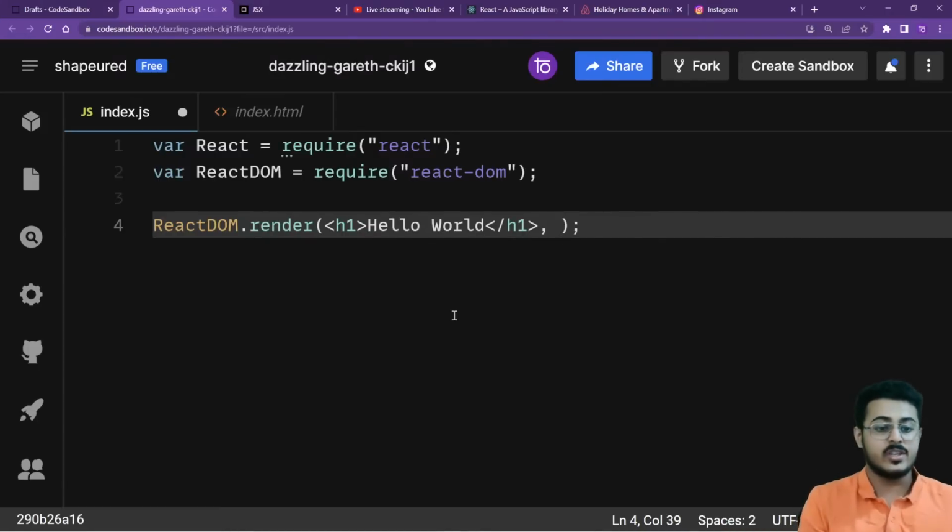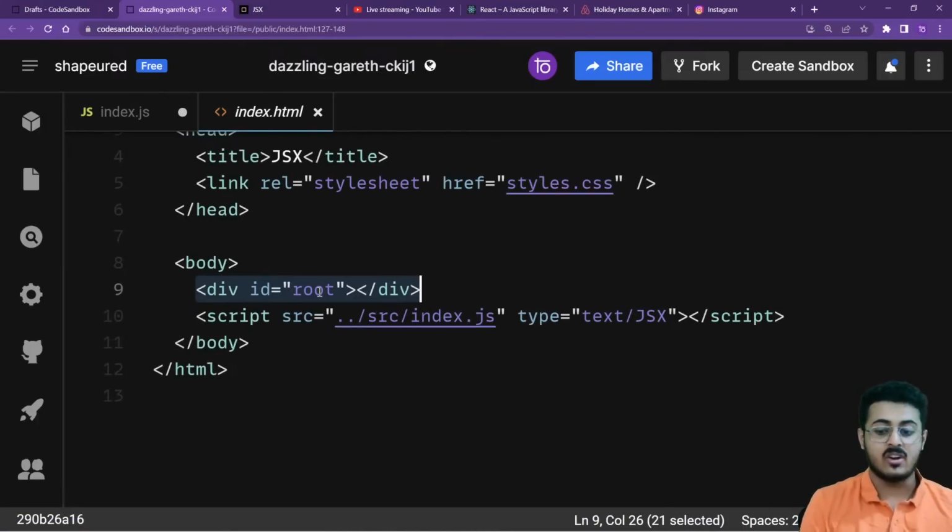So right over here, I want to specify where I want this h1 tag to be rendered. Like I said, I want it to be rendered inside my root, inside my div tag called root. This is the ID that has been given to it.